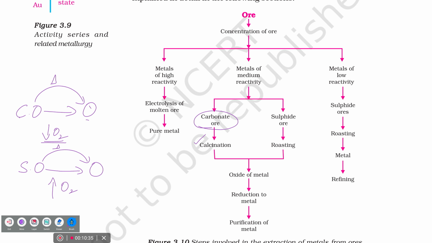Sanjay, will you be able to say? Say. Sulfide ore, with more or less, so excess of it is known as roasting. Sit down. Karthikeyan, say for calcination, first one.